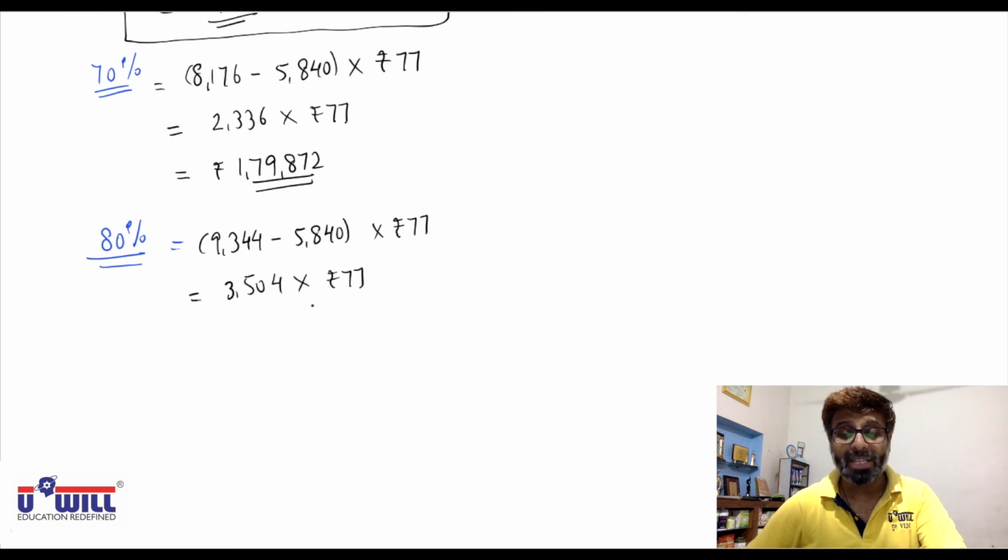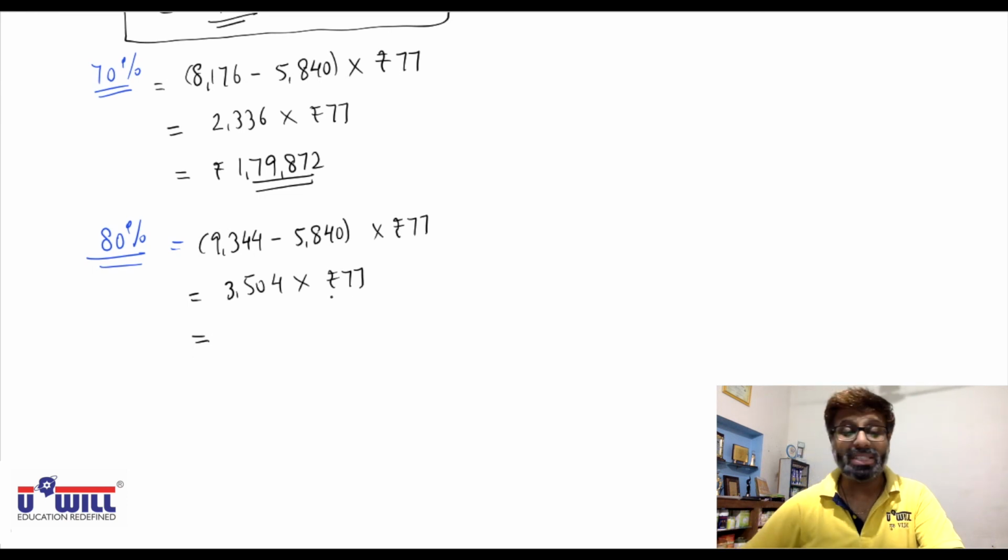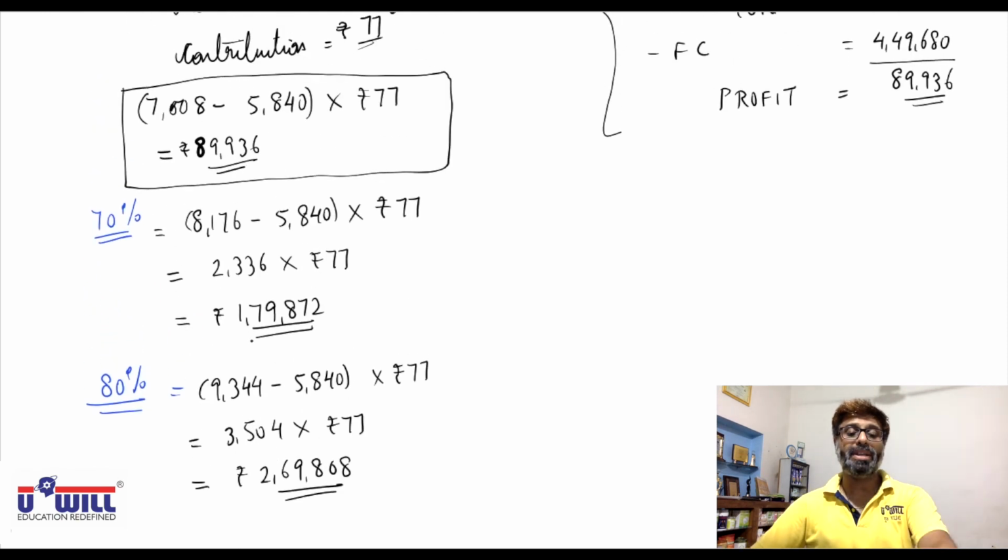Every room contributes 77 rupees. So 3504 into 77, 269,808. The profit would be 269,808 if 80% occupancy is there.